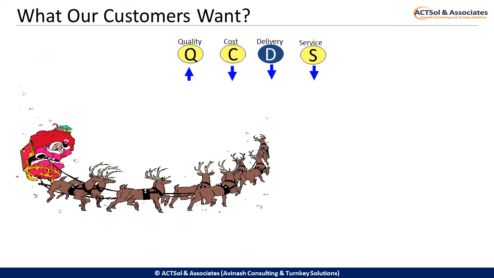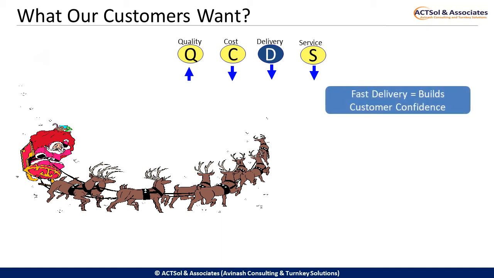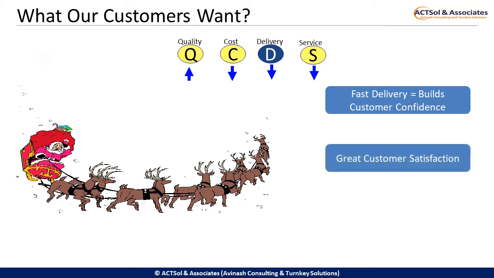Now the third attribute, delivery. By the term delivery, we mean the delivery of the product or service within the expected timelines. Fast delivery has become a critical factor in building confidence. Firstly, fast deliveries make a ground for repeat purchases and greater customer satisfaction.